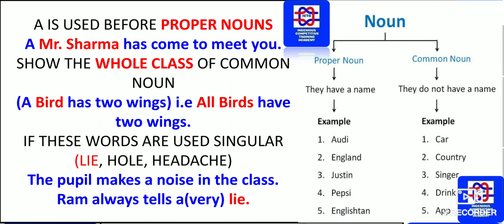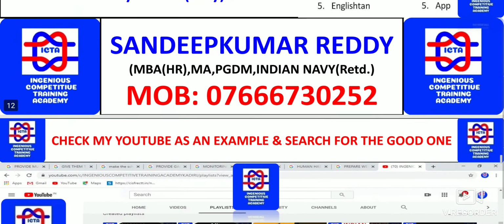If these words are used in singular, lie, whole, headache, these are all a few things which are to be remembered. The pupil makes a noise in the class. Ram always tells a lie. These are a few examples where you can use a. So here, Ram always tells a lie has been given in that sense.